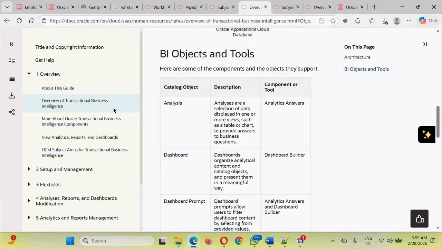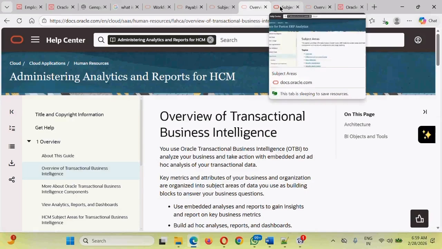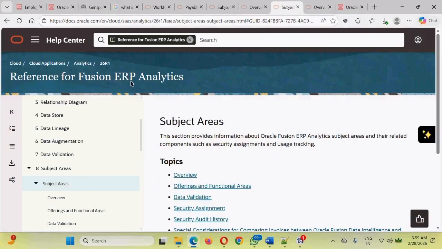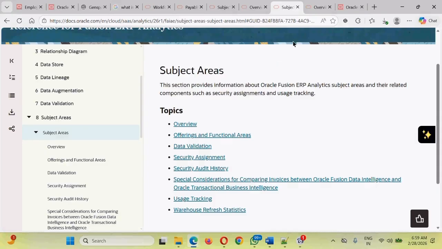So moving ahead, guys, as we have discussed, the details about the subject areas have been provided for administering, analysis and report-related data for HCM, and for supply chain and financials, these two modules will be clubbed as ERP. It does not require that you go through all of the documentation, just for the insights, to show you that Oracle has very clear-cut, detailed and healthy documentation. There is documentation provided for ERP analytics also.